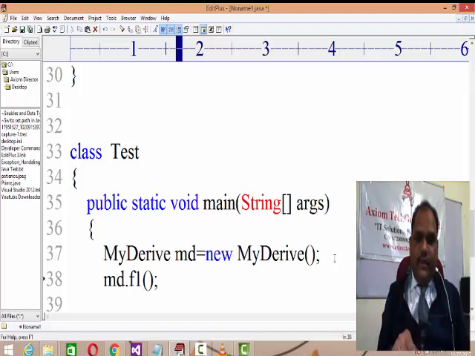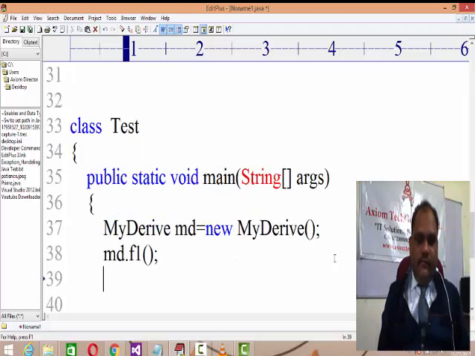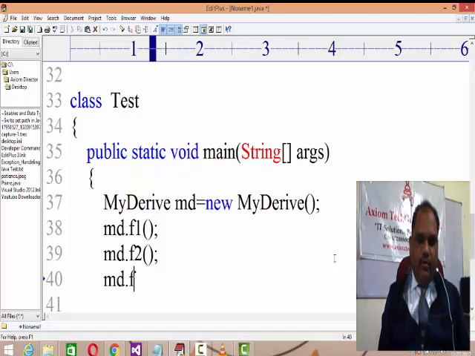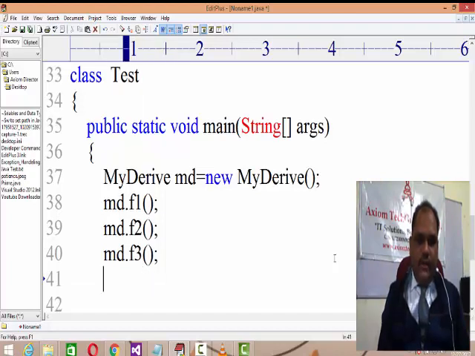Actually f1 was available in my abstract base, but as I redefine it in my derive, an overridden method can be called. So md.f1 you can call, md.f2. f2 was a defined method in the base, that you are also able to call. md.f3, that you can also call. And there is an f4 method belonging to the derived class itself, that also you can call.